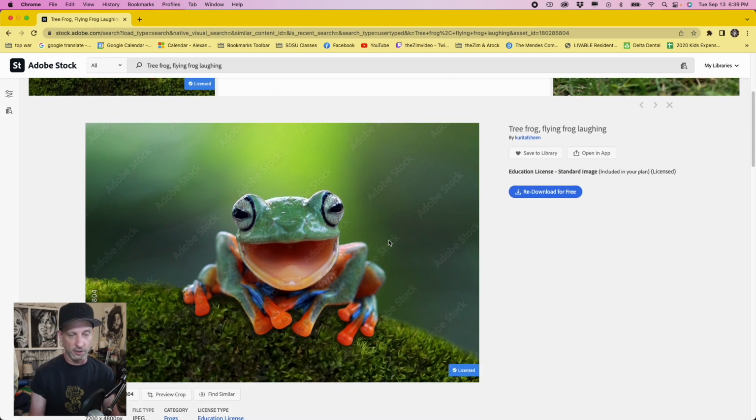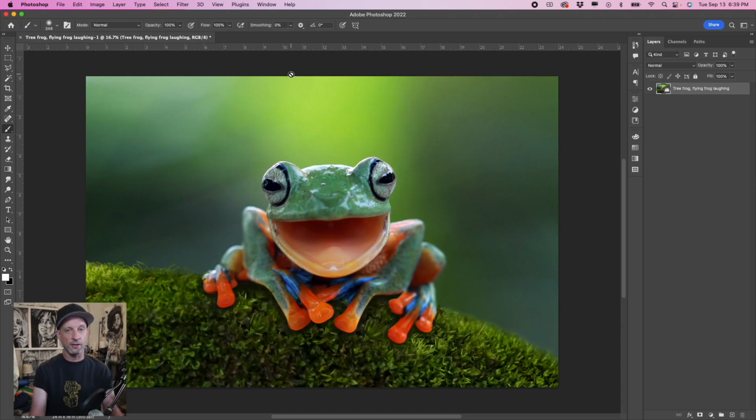I've already downloaded it a couple times, but the way we're going to open it up is instead of downloading it, we're going to just open in app, clicking the Photoshop icon. On mine, it's the first one. It might take a second for it to open. So there, it opened up on my computer, the frog. Now we can start making this frog glow.